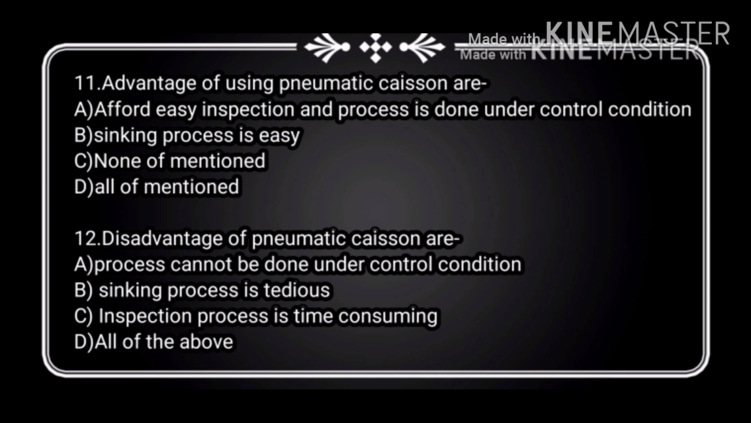Now the question number 12 is, disadvantage of pneumatic caisson are: option A, process cannot be done under controlled condition, B, sinking process is tedious, option C, inspection process is time consuming, and option D, all of the above. And the right answer is, sinking process is tedious. In pneumatic caisson, the sinking of pneumatic caisson are tedious, time consuming and expensive.